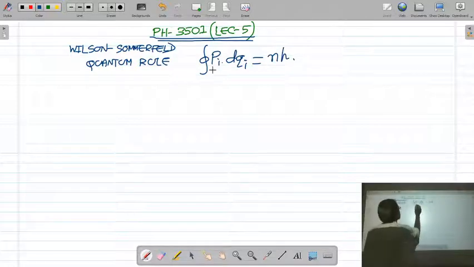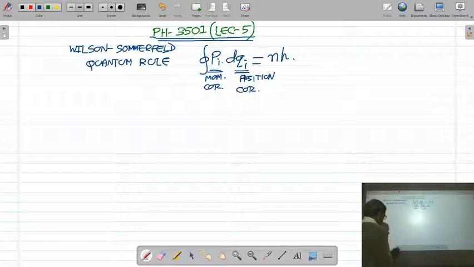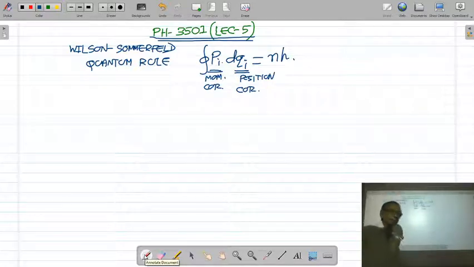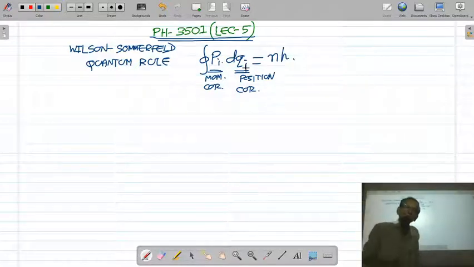You know very well these Pi are the momentum coordinates of the particle, and these qi are the position coordinates of the particle, in the periodic motion of the particle. So this is the Wilson-Sommerfeld quantization rule: the value of each phase integral ∮ Pi dqi must be an integral multiple of Planck constant h. This rule can be applied successfully to a number of periodic systems.